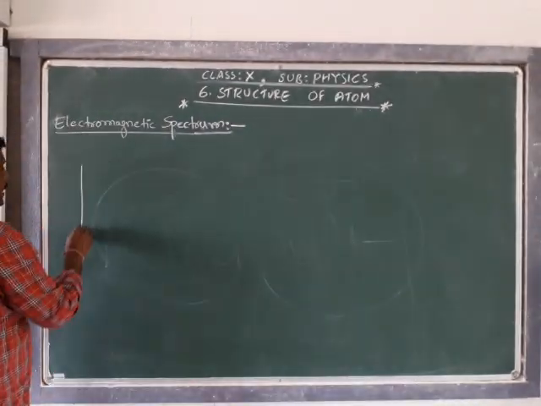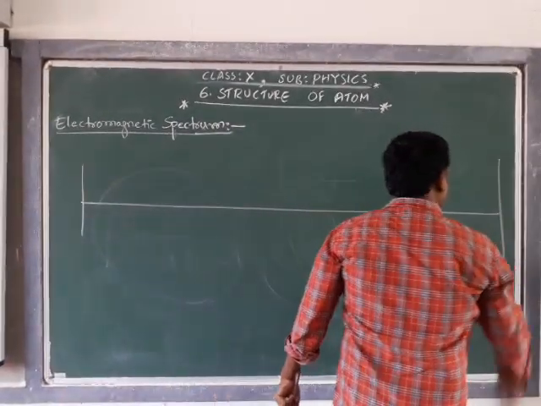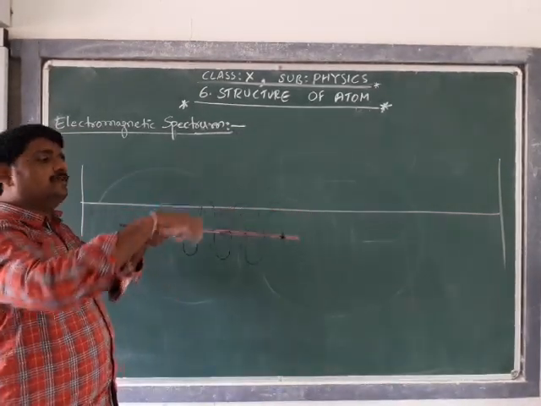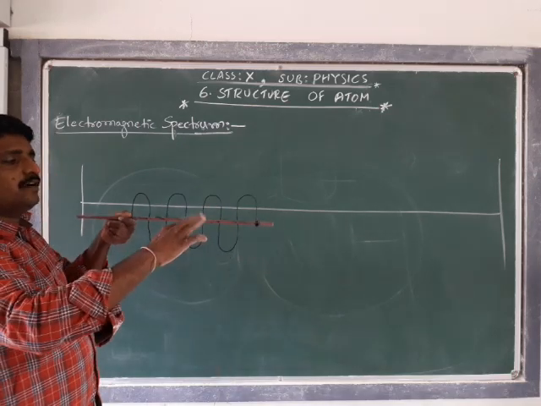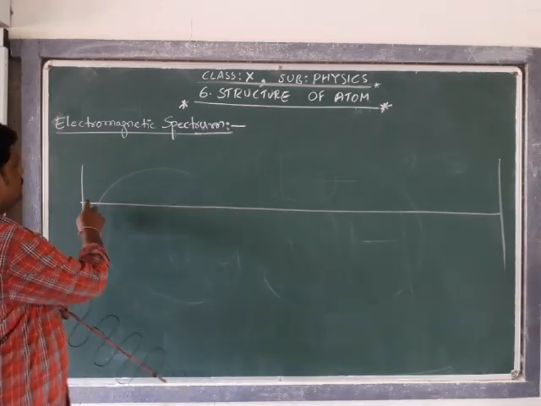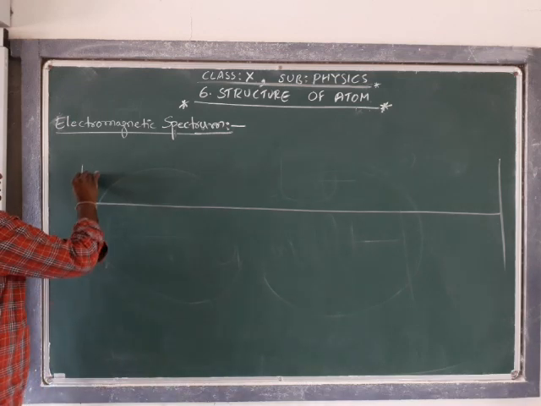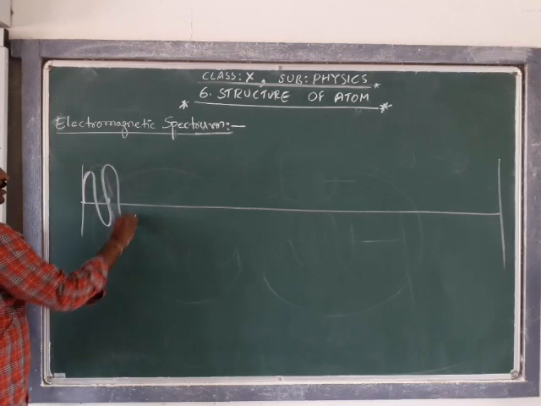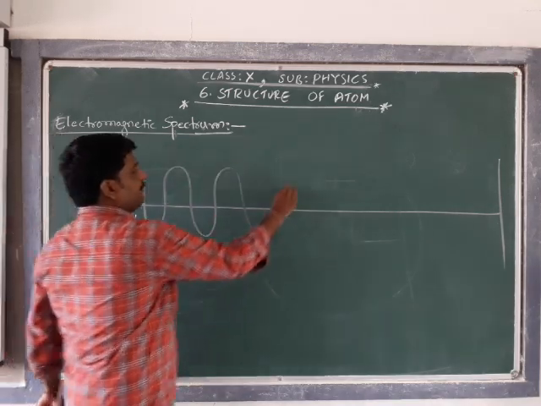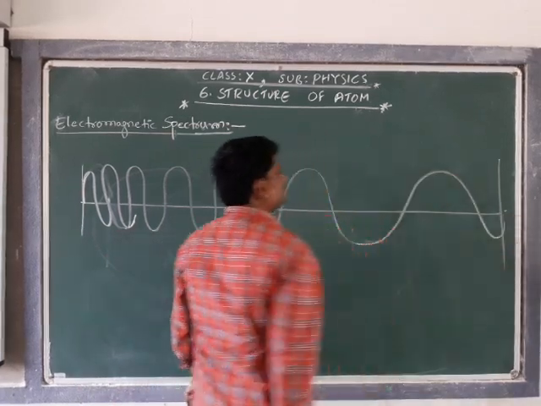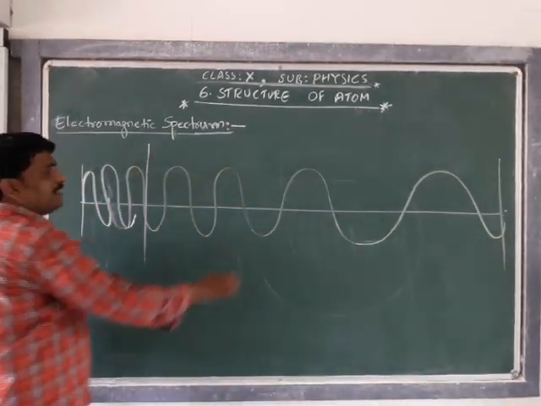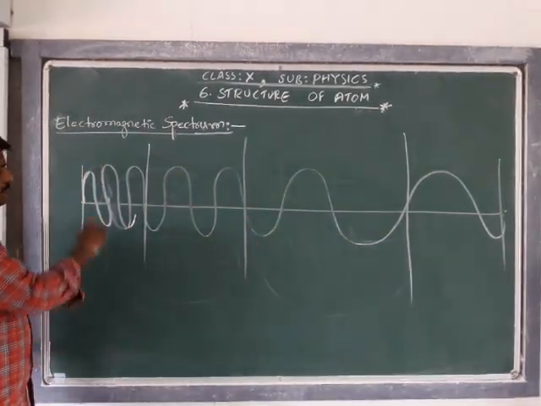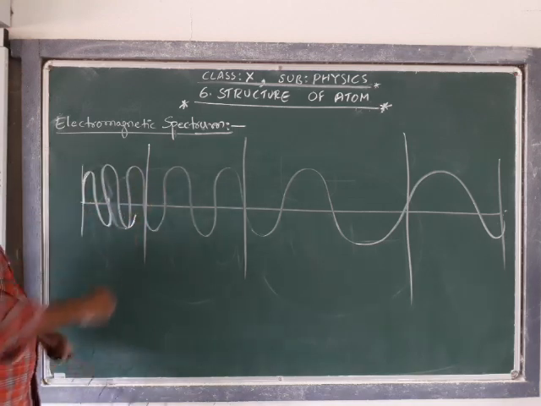For example, I can't draw the horizontal arrangement on the board, so assume I am going to draw only the vertical one. Imagine the horizontal magnetic field coming in and out of the board. For example, this is an electromagnetic wave of shorter wavelength, some are more, and even bigger than this. This is one type of electromagnetic wave, this is another type, and this is another type, where the respective magnetic field also exists.